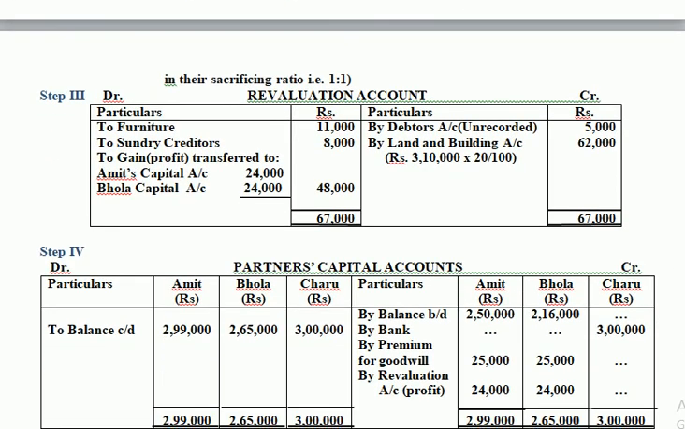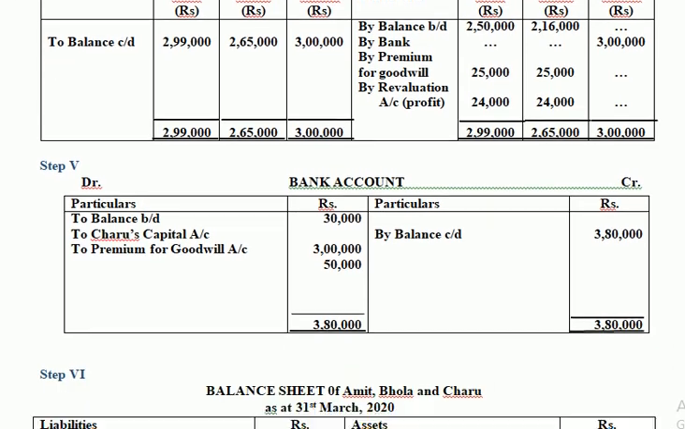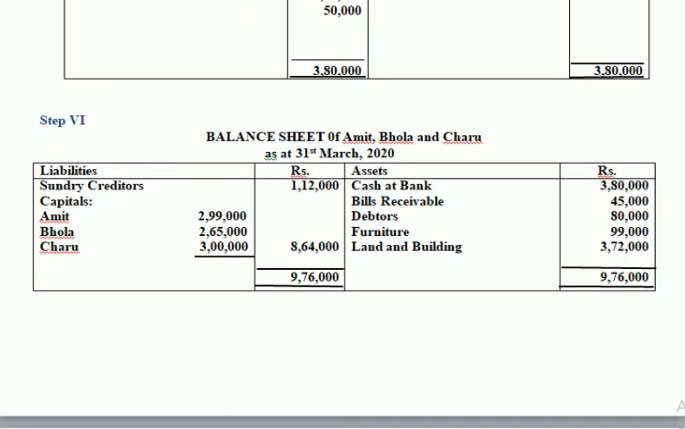Step 3 is all about the revaluation account. Step 4 is all about the partners' capital account. And finally, step 5 is the bank account. And then step 6 is the new balance sheet of all three partners. And this is a full question. You must take care of it, understand, and then copy it down in your notebook. I hope you have understood.